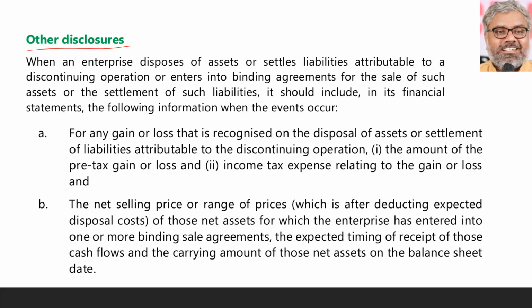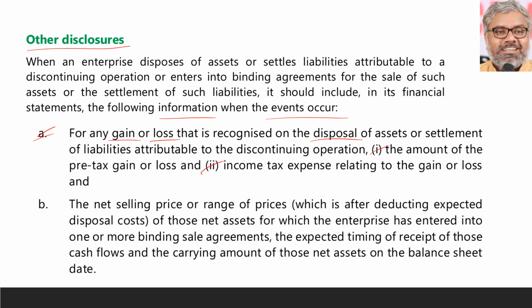If the enterprise disposes of the assets or settles the liabilities, when it enters into a binding agreement for the sale of such assets or settlement of liabilities, it should include the following information whenever such events occur. Naturally, once again, whatever the gain or loss that is recognized on the disposal of the assets or settlement of liabilities. In other words, the amount of the pre-tax gain or loss, the income tax expense relating to the gain or loss separately has to be disclosed.